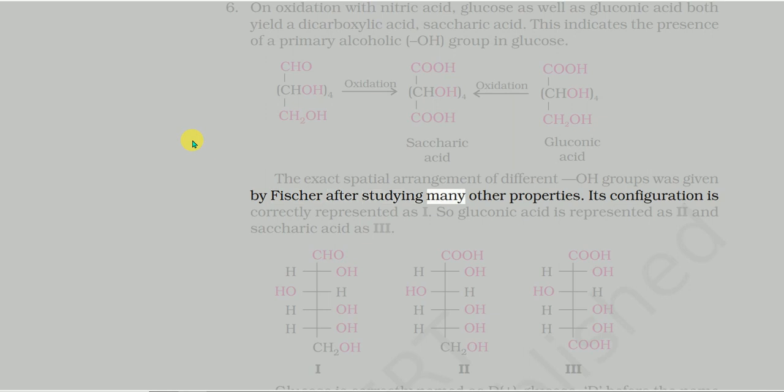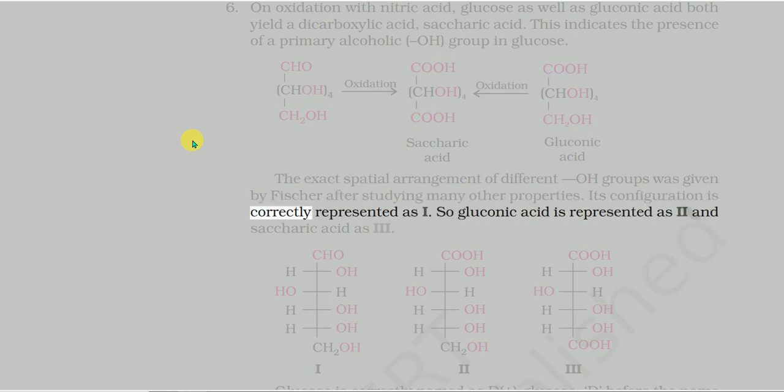properties. Its configuration is correctly represented as I. So gluconic acid is represented as 2 and saccharic acid as 3. Glucose is correctly named as D-(+)-glucose.